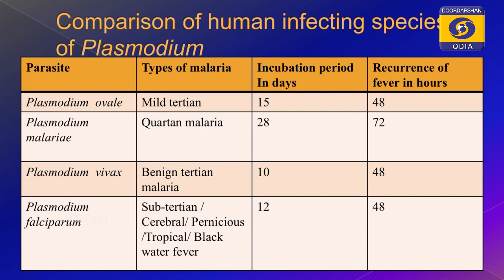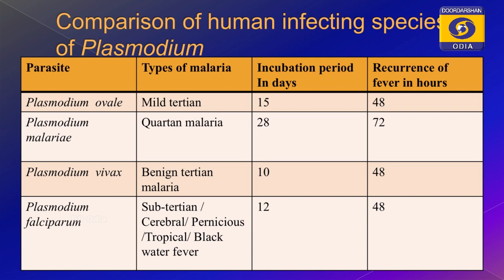Why? Because this parasite causes the maximum deaths. In the tropical parts, most people die by cerebral malaria, or brain malaria. So that is what I am saying here. Look at the last one, Plasmodium falciparum. This disease causes the most dangerous type, because the death rate is high. So it is most dangerous.